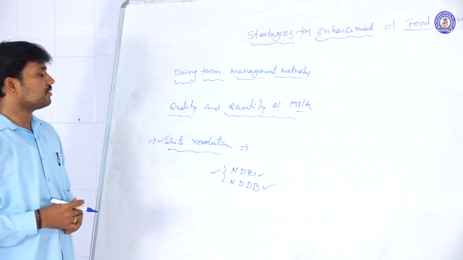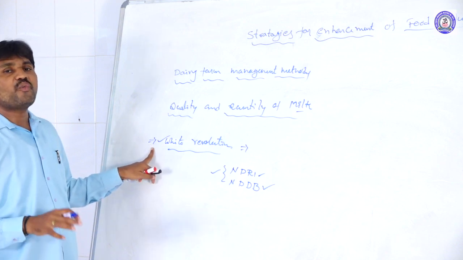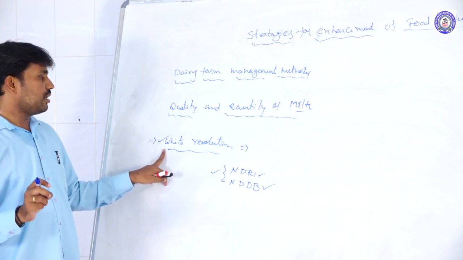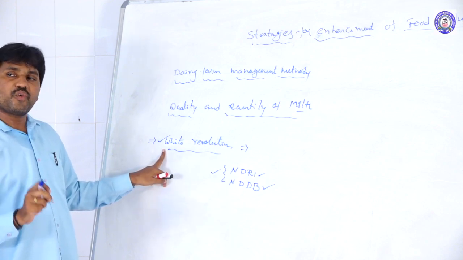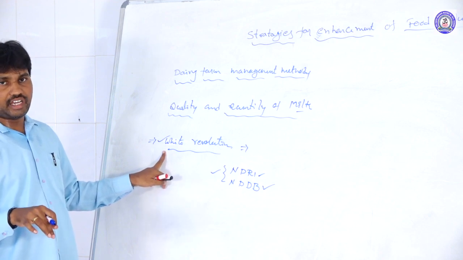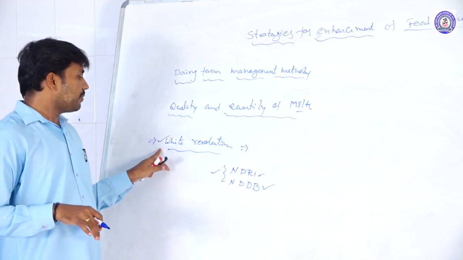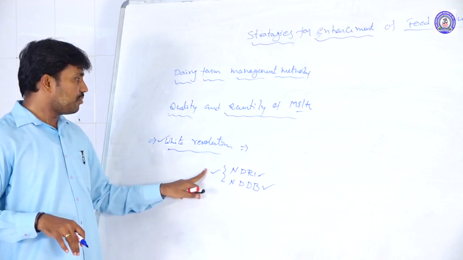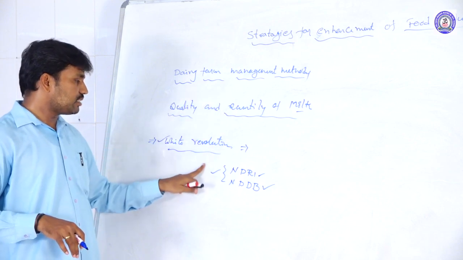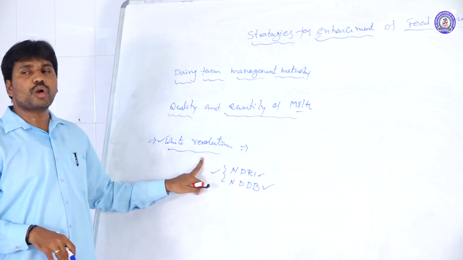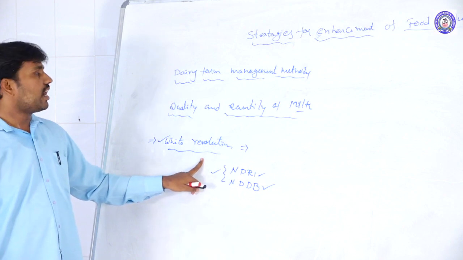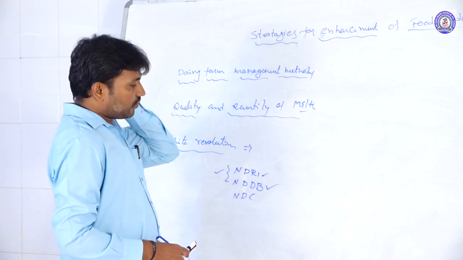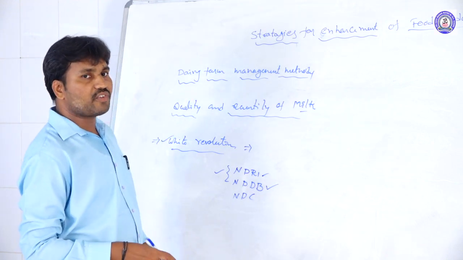Actually, Kurien, the father of the white revolution. We are taking the scientist named Kurien. He is the father of the white revolution in India. By the formation of agriculture and by following the management methods, they improved the quality and the quantity of milk, and this is called the white revolution here. Here, Kurien is called the father of it.